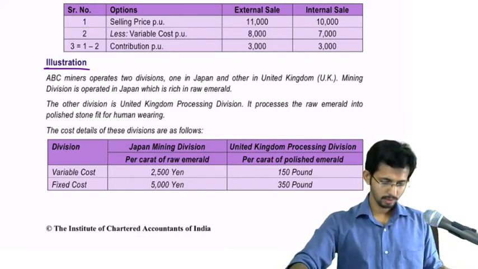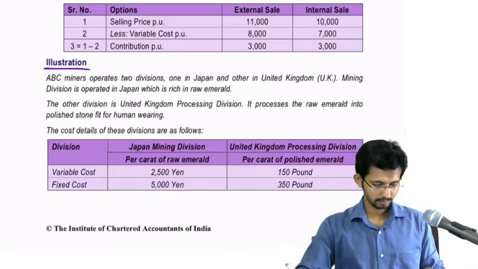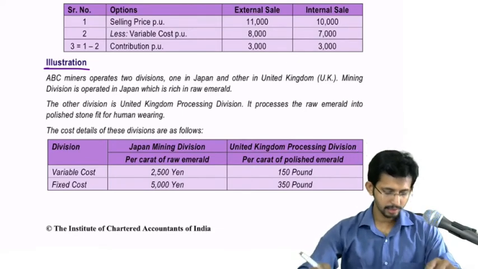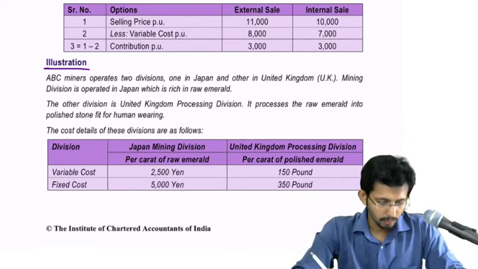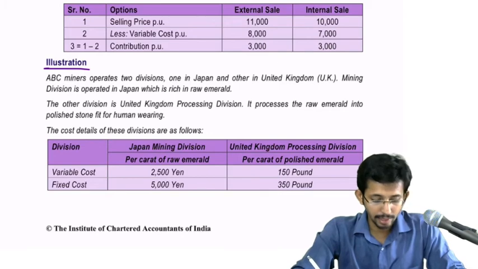Okay, so what is given in the question? ABC minus operates two divisions, one in Japan and the other in United Kingdom, UK.